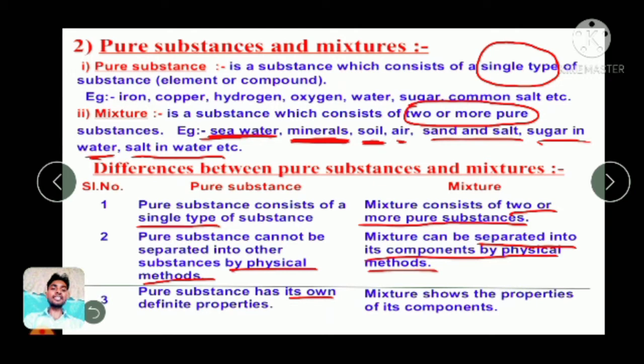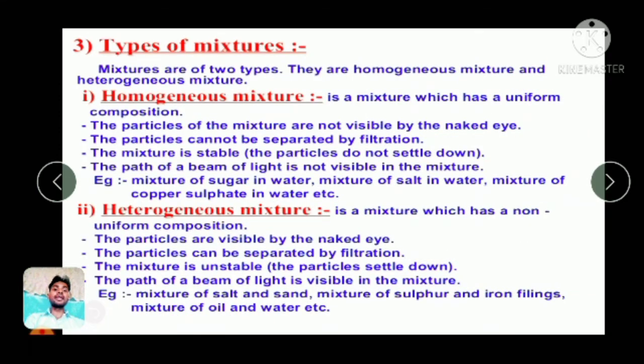Pure substances have definite properties, meaning the pure substances you have have their own definite properties. They behave according to their properties. But in the case of a mixture, the properties are defined by the substances that were mixed together. Understand? Okay, here it is finished now.